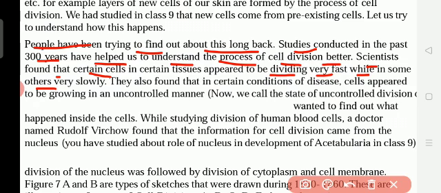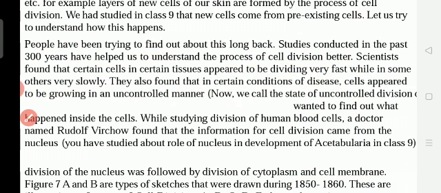In some places cell division is very fast, in some places it is very slow. And they also found that in certain conditions of disease, cells appear to be growing in an uncontrolled manner. So in some cells, cell division will be uncontrolled. Uncontrolled means cell division takes place more than what our body needs.